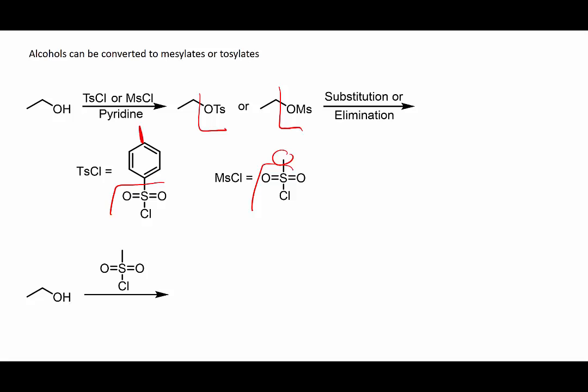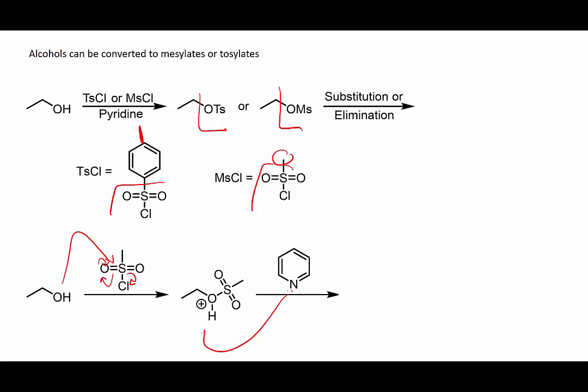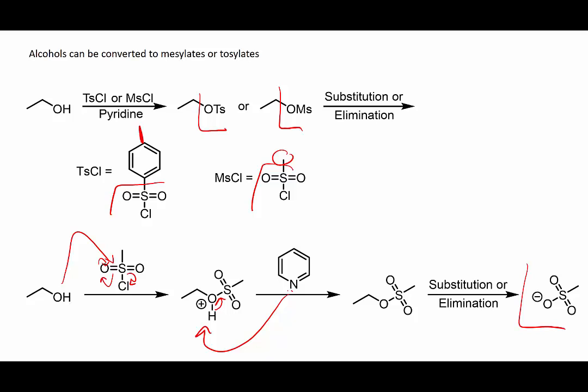Reaction mechanism for this, the oxygen will attack the electrophilic sulfur, which will break one of these pi bonds. When that pi bond reforms, we will kick off a chloride ion. This will give us this new protonated species, which can be deprotonated by the pyridine that we have, and that will eliminate the positive charge on the oxygen. Now we've got a mesylate in this case, which can undergo a substitution or elimination reaction and generate a mesylate ion as our leaving group. This ion, unlike hydroxide, is very stable because of resonance.